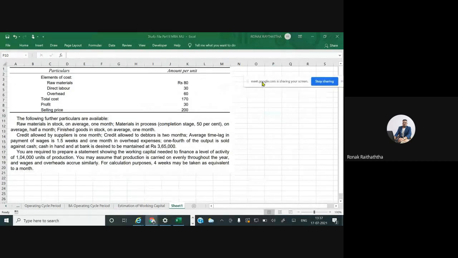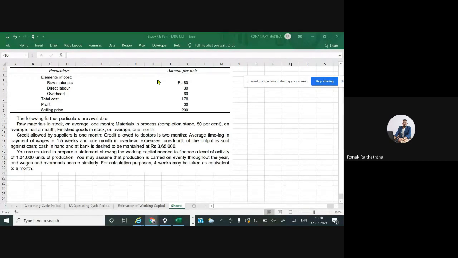Okay, please start reading the question carefully. We have got the details about one company whose cost structure is given to us. When I say working capital estimation, that stands for estimating the current assets and current liabilities. So how much of our money will be blocked in the current assets and current liabilities will be known to us. If more and more money is blocked, there may be some problems because we are not utilizing that money for productive purposes. It could have been invested somewhere. It could have fetched some really good returns. We are missing that opportunity.